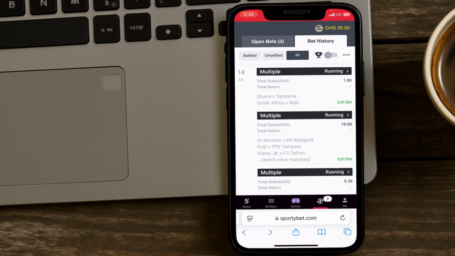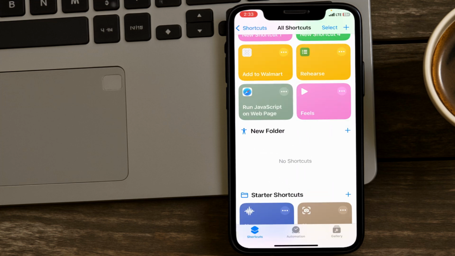I've already made a video like this on Android devices, but almost all the time I get questions on how they do it on iOS devices and on the app. How they do it is they run JavaScript on the web page, whether that's Safari, Chrome, or any other web page they are using.